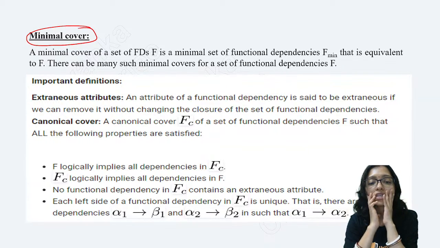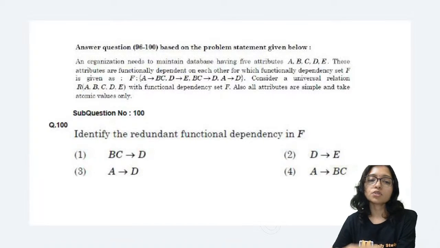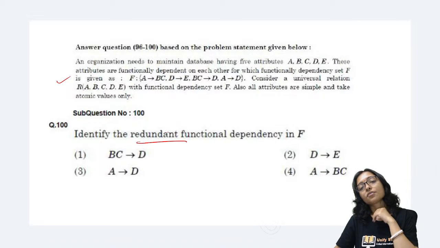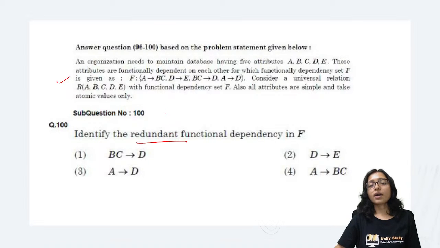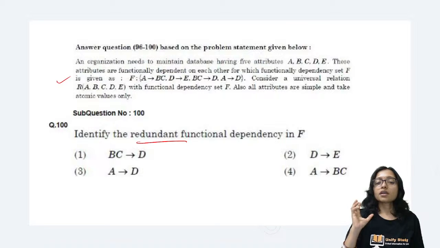Extra dependency, extra attribute, you have to remove. So come to the example and tell me what will be the redundant dependency here. Just remove the redundant one. What is unnecessary? Remove it.